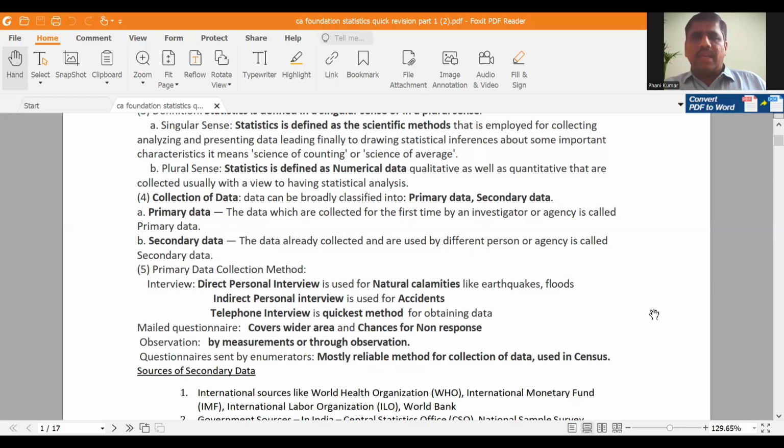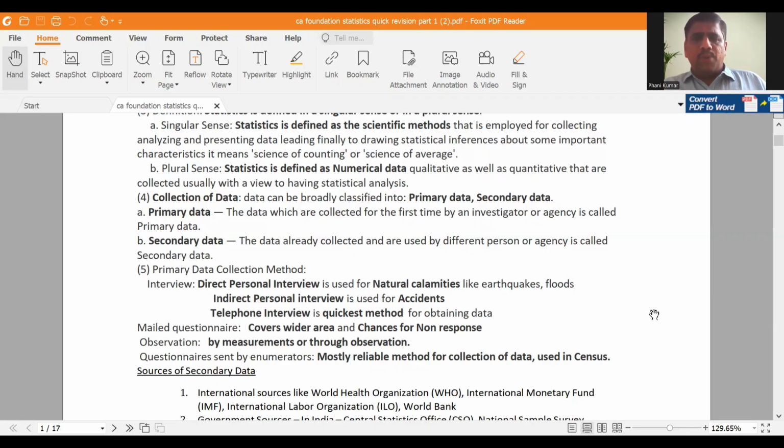That means when an accident is done, the person may be available or he may be in hospital in serious condition, but you have to obtain the data of him. Then any one person who knows about him will give you the information. That is the indirect personal interview. So in the case of accidents, the best method is indirect personal interview. Telephone interview is the quickest method for collecting the data.